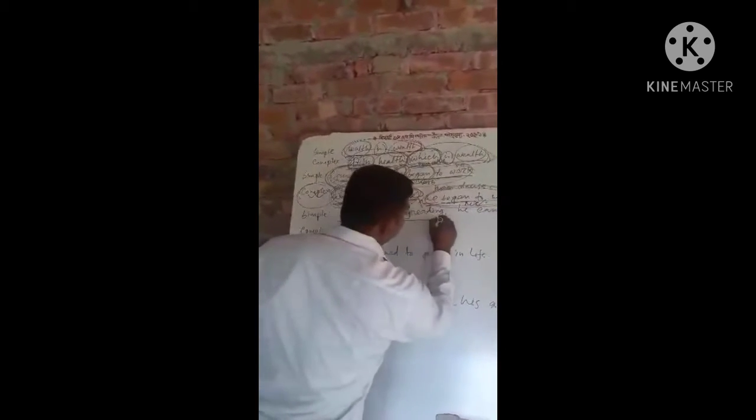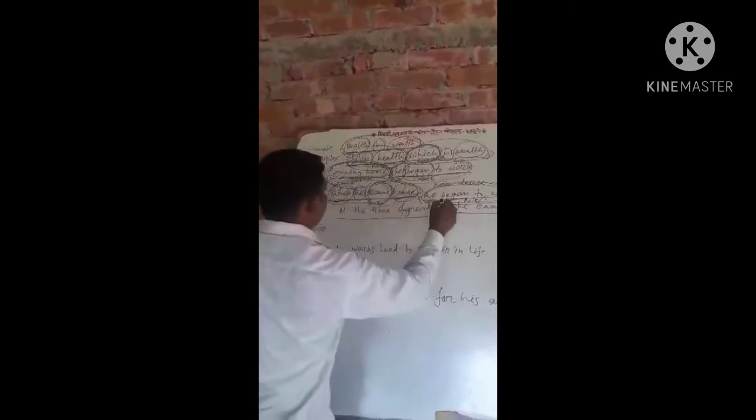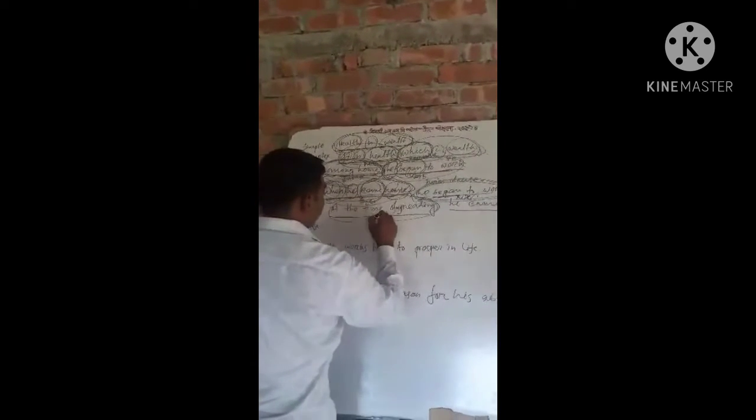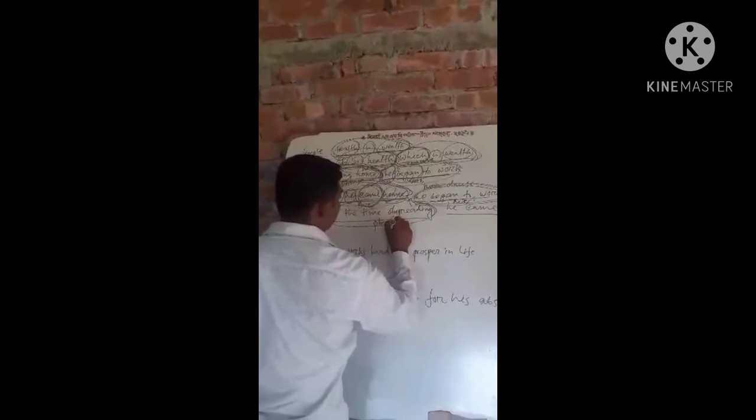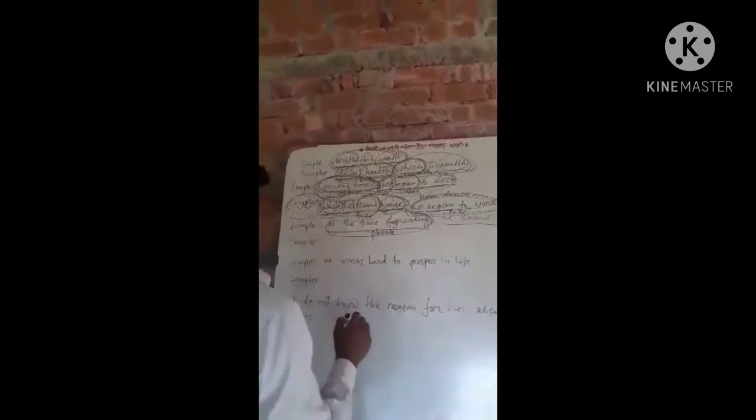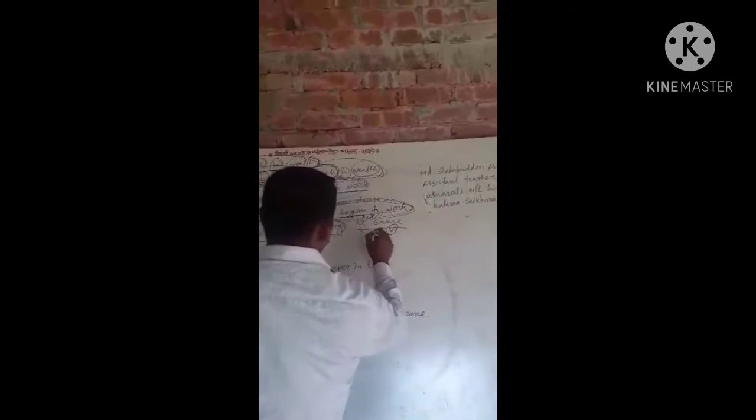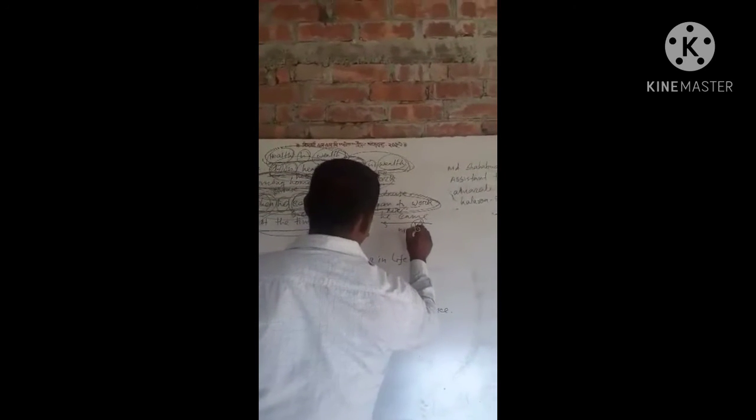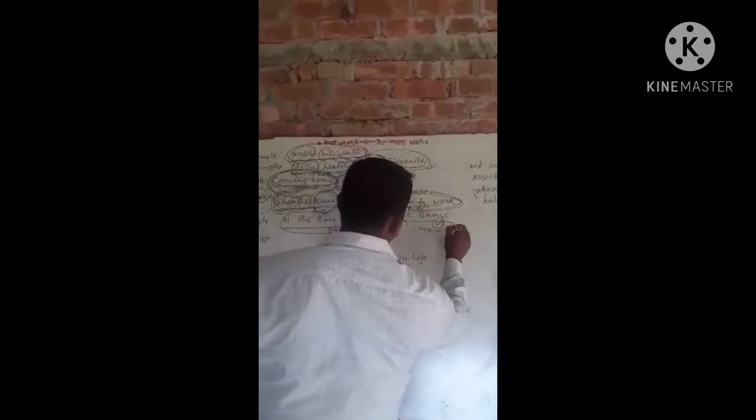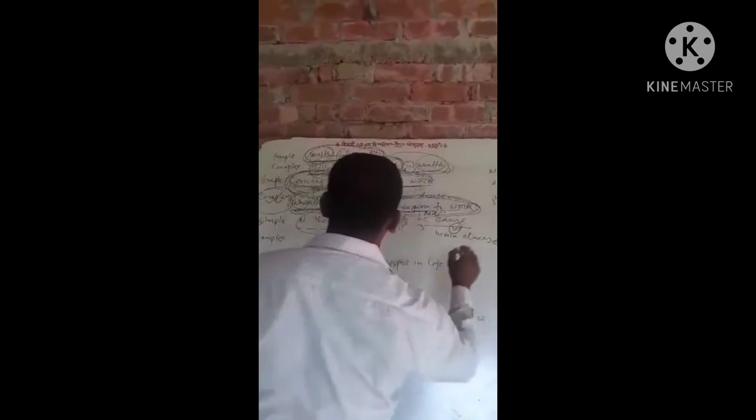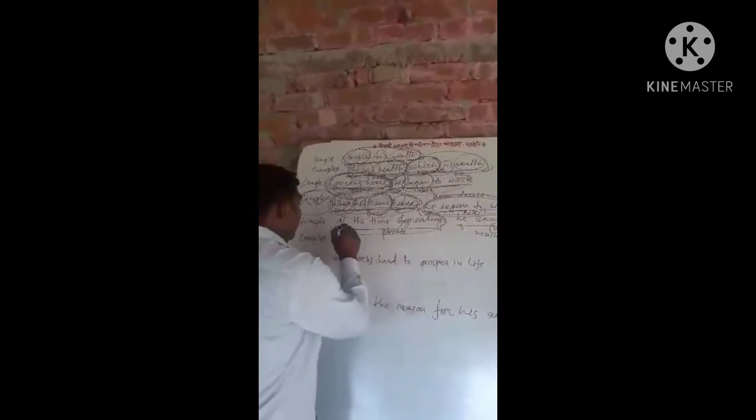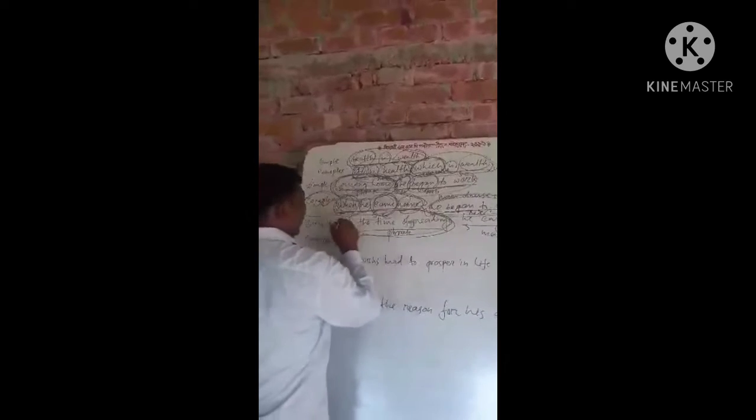At the time of reading, he came. At the time of reading is a phrase. He is a subject, came is a verb. So it's a main clause. Now we will make a subordinate clause.